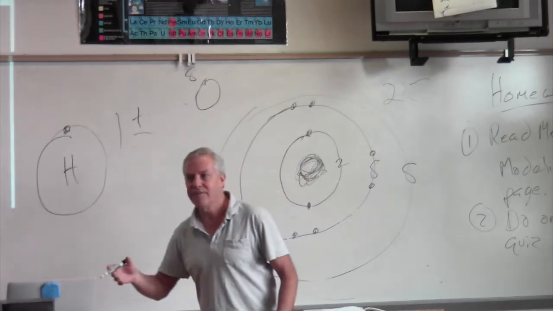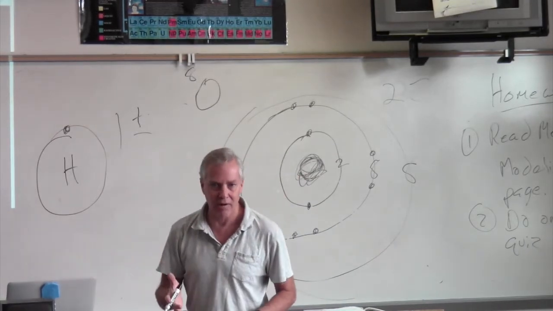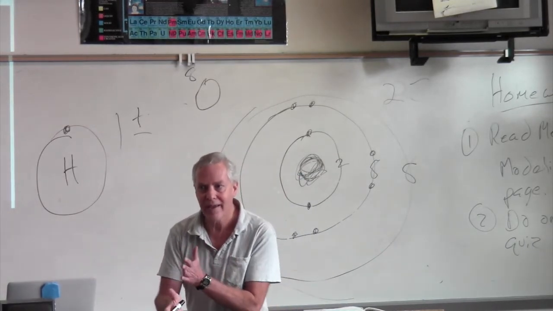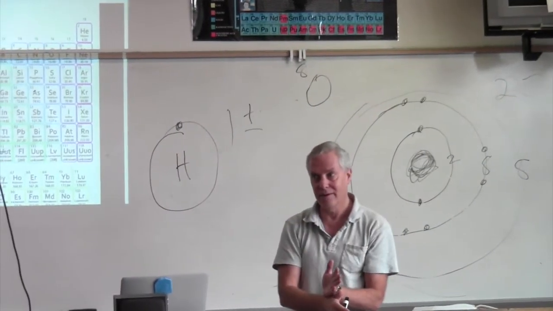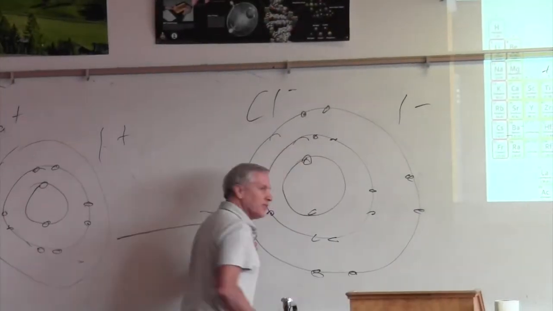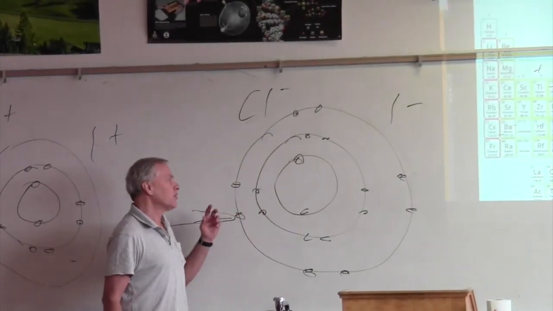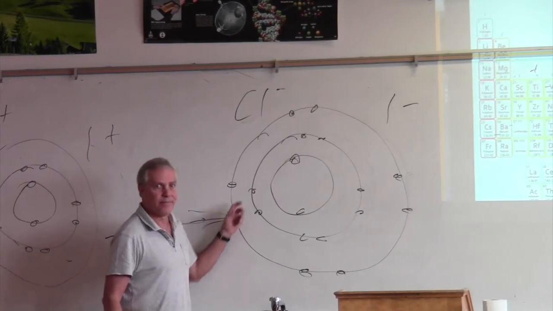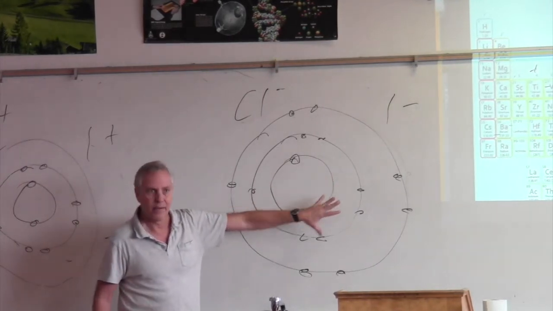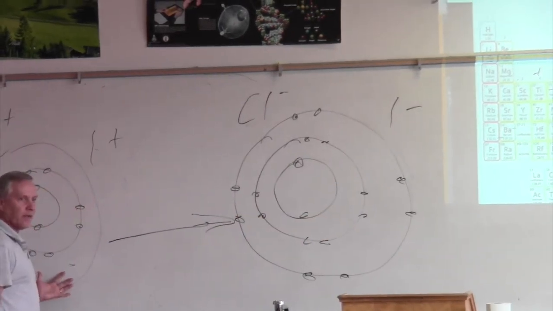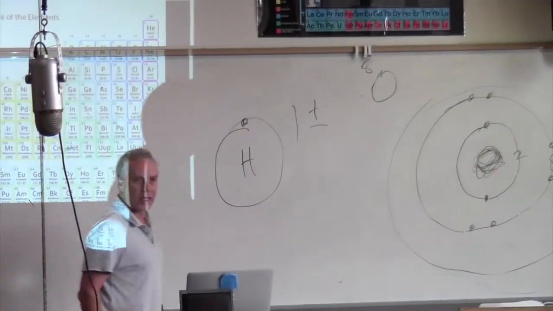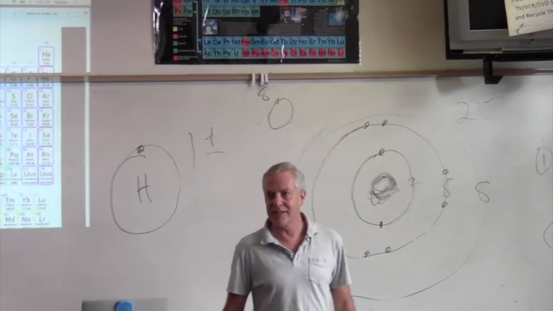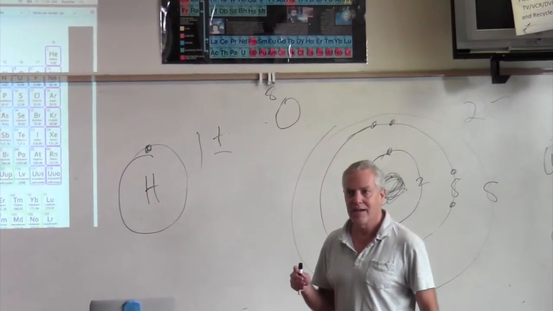Atoms that have a half-filled shell could go either way. It could get one or give one. It's not like this one, which definitely wants to give one, my bad. This wants to get one rather than give 7 away. This one wants to give one rather than getting 7. But this could go either way, okay? So it's one of those atoms that could either give or get an electron.